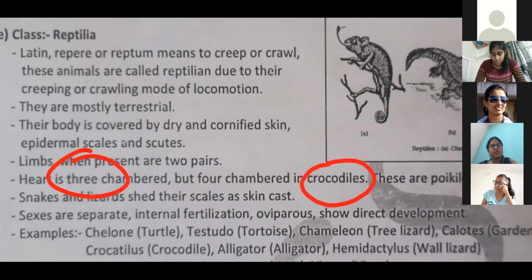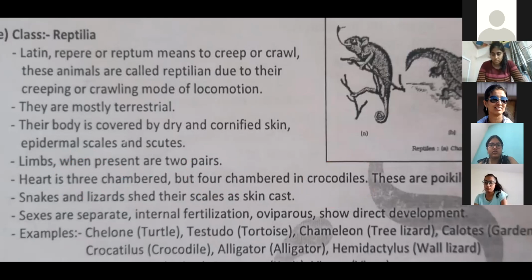Exceptional: all crocodiles. So we can't say that a three chambered heart is a unique feature of reptilians, since it is present in amphibians and in reptiles. In reptiles, even the exception is there: crocodile, because in crocodile, like in mammalia, a four chambered heart is present, two auricles and two ventricles, right?